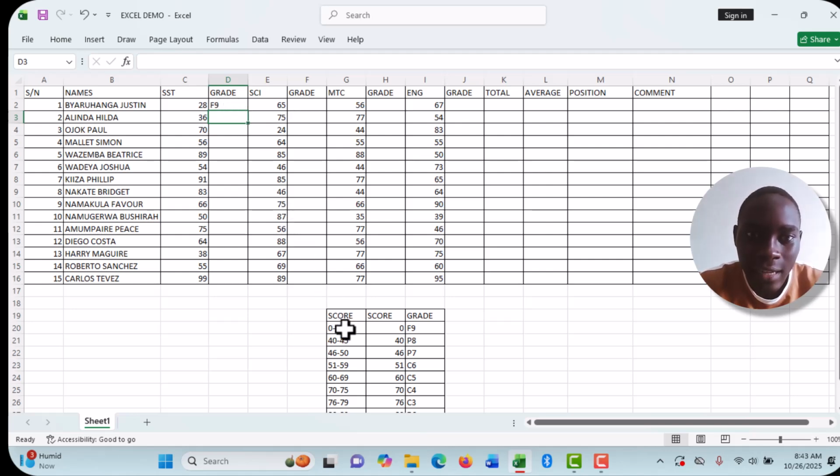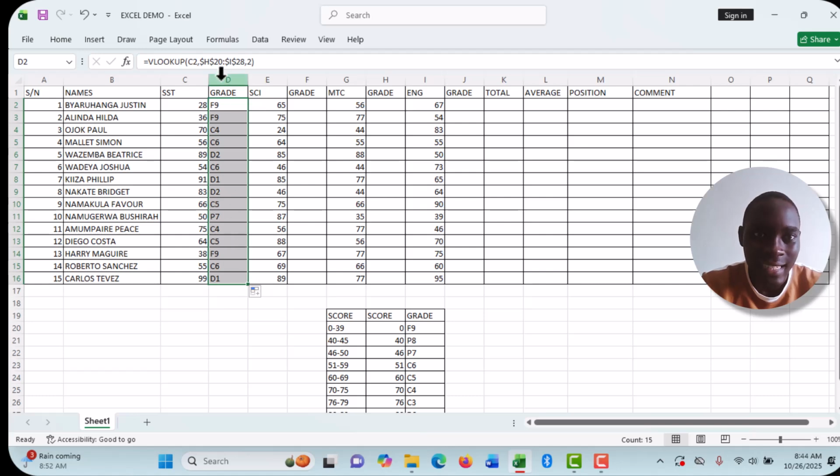When you look here from 0 to 39 and the person has gotten 28, so from 0 to 39 it's F9. So when I finish, I can come and drag such that the same formula can be applied to all the papers of the other pupils. So you drag and you can see that the gradings of this paper has changed.